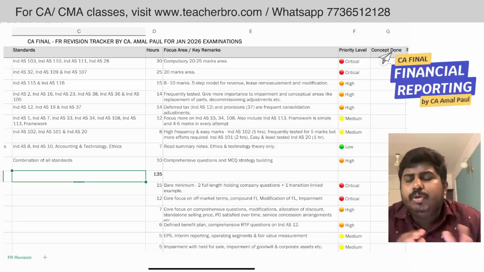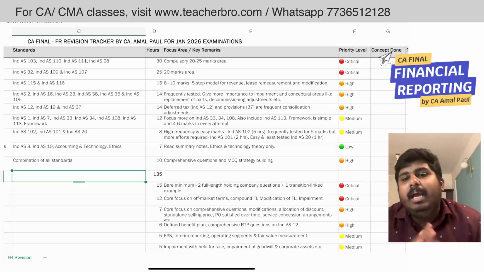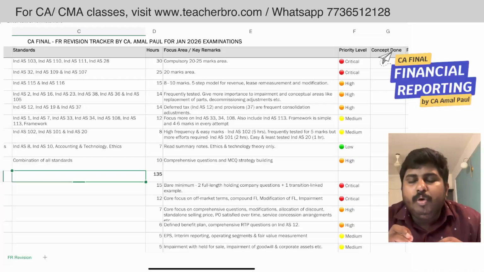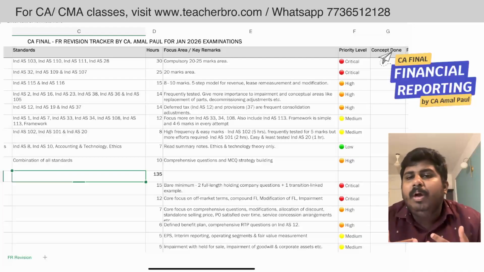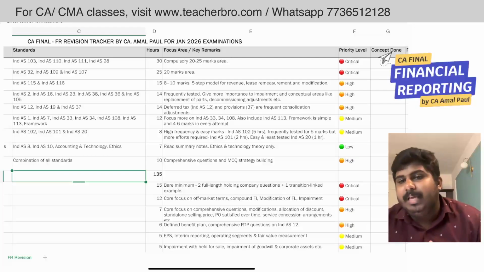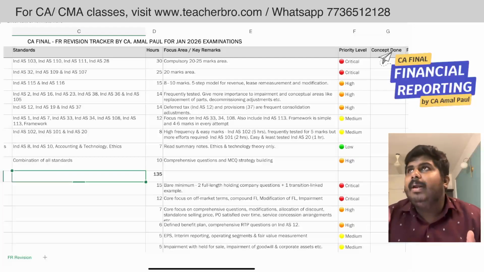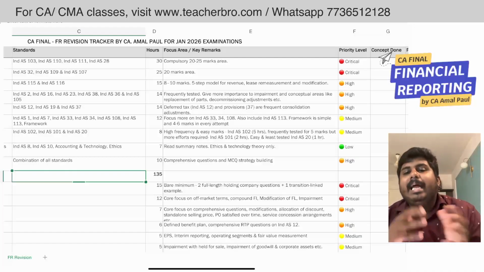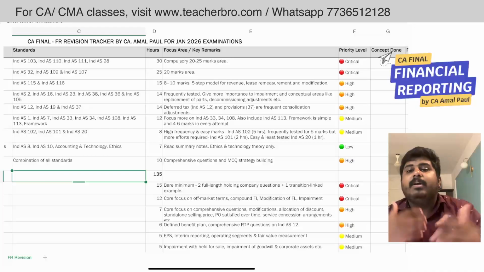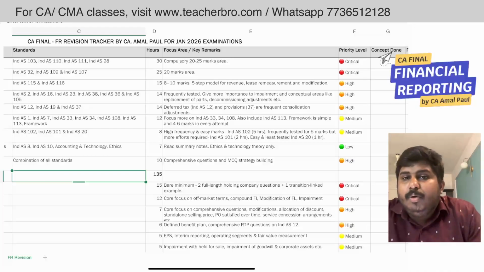Then again you should spend another 14-15 hours on the liability standards, more particularly the deferred tax standard and the employee benefit standard. These two standards are highly conceptual, so you have to build your conceptual knowledge. You have to consider how deferred tax works. You have to check the comprehensive questions in the RTP and previous year exams, wherein 3-4 scenarios are given and you are required to get the deferred tax impact, and deferred tax and business combination, deferred tax and share based payment. Those kinds of areas you have to cover.